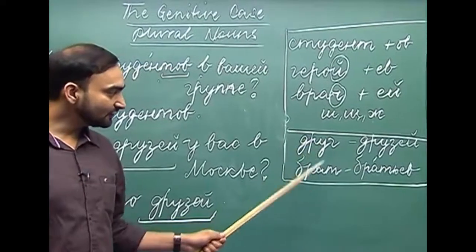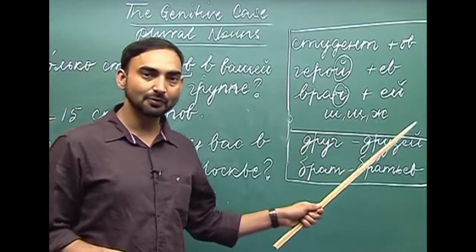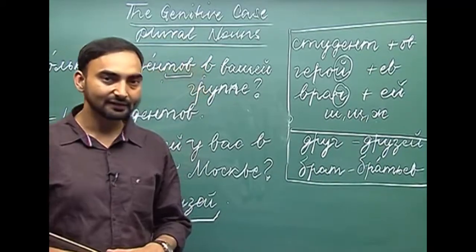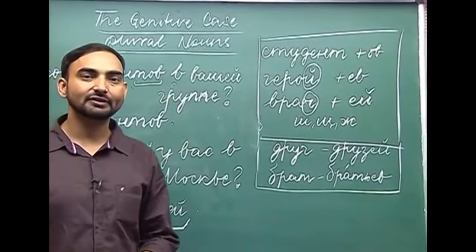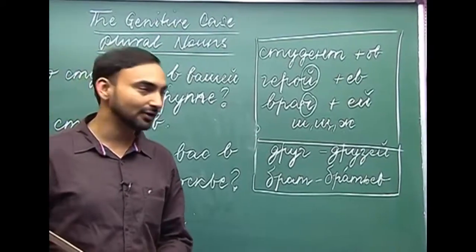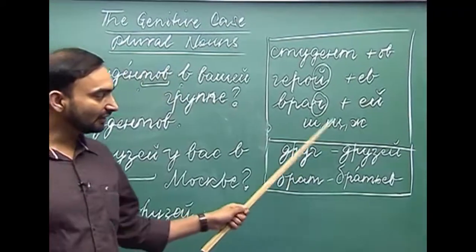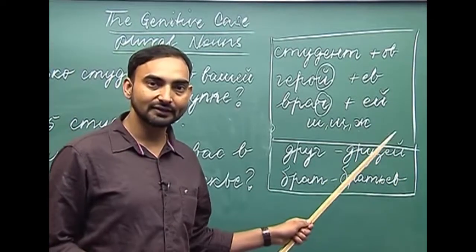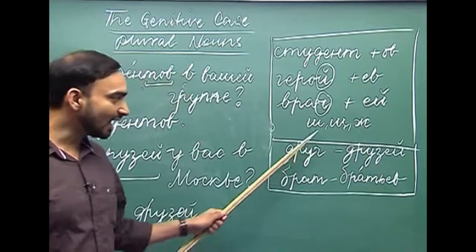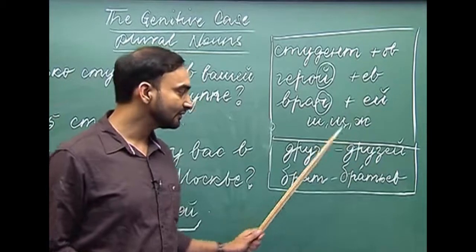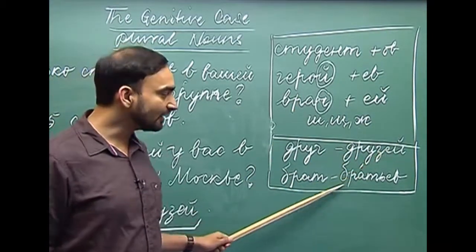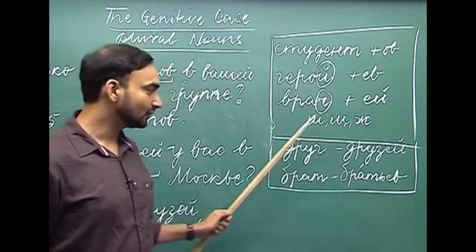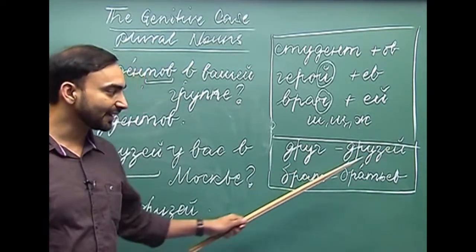So, these two nouns have irregular plurals. Whenever there is a noun with an irregular nominative plural, it will have an irregular plural in the genitive case also. So, друзей and братьев.